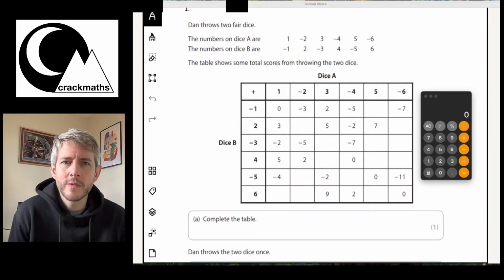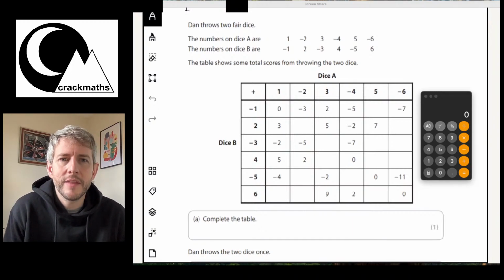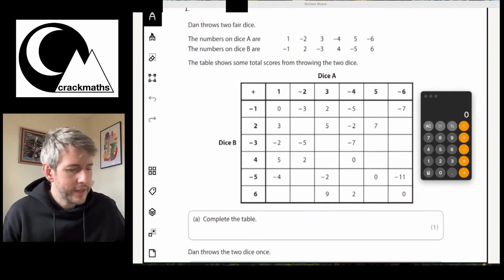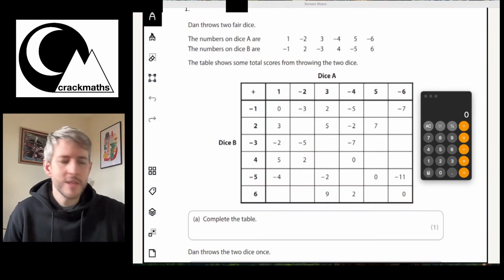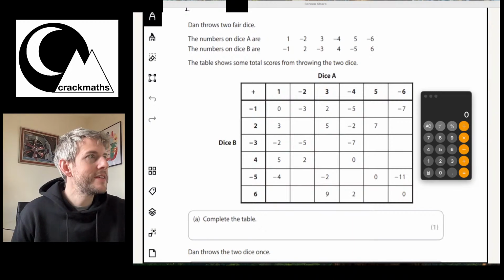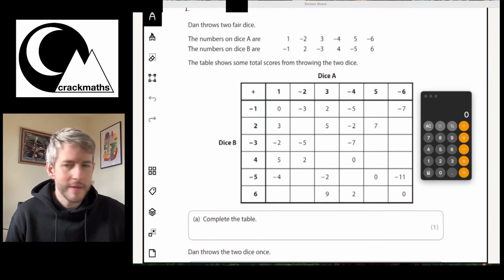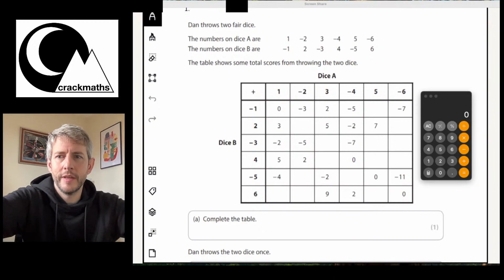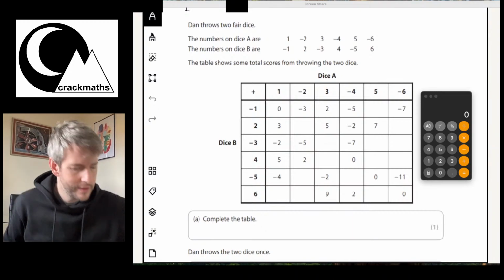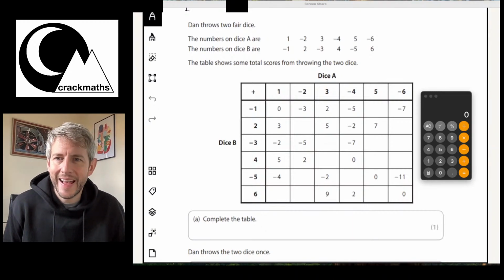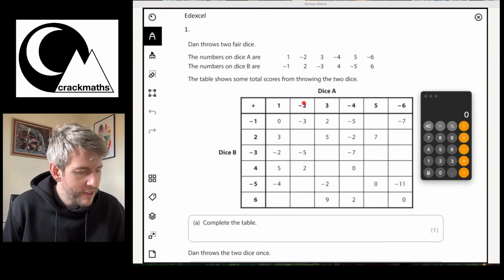The table shows some of the scores from throwing 2 dice. Complete the table. Right, okay, fine. So, let's just look at this table here. So to me it seems like we've got these numbers here and they've been added together.